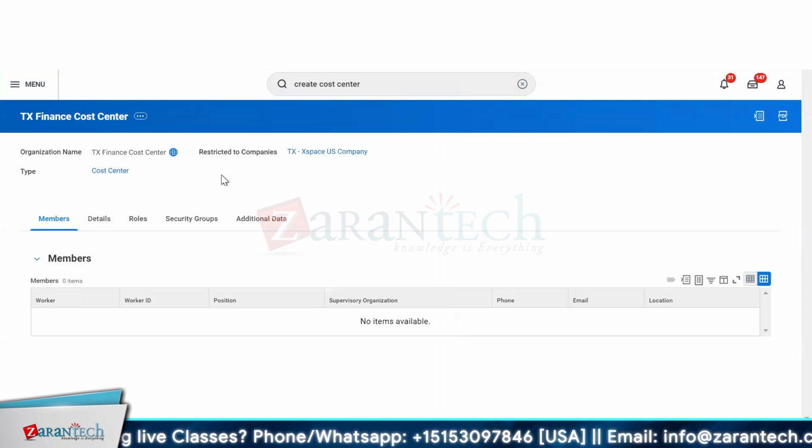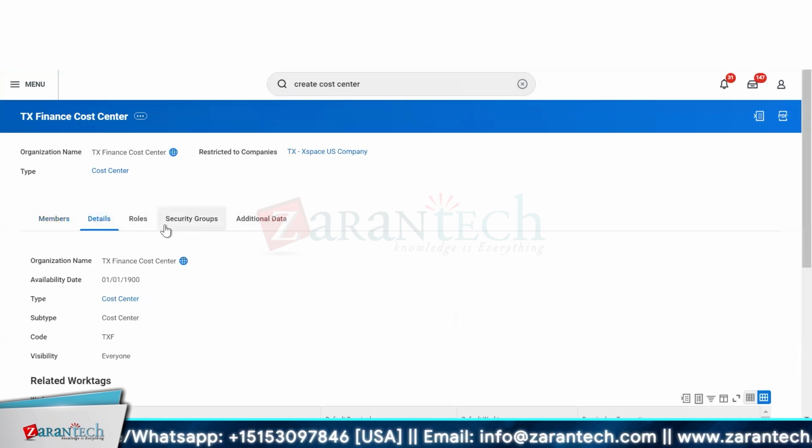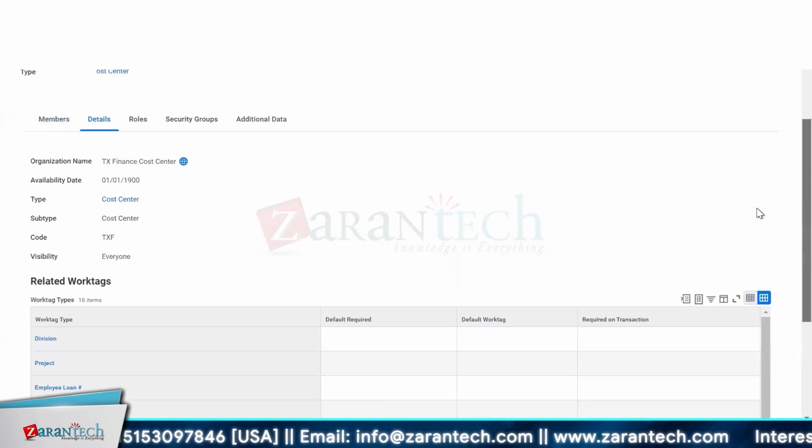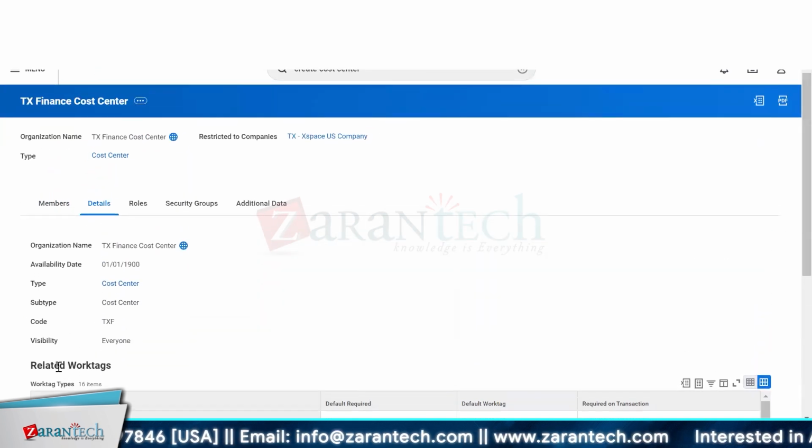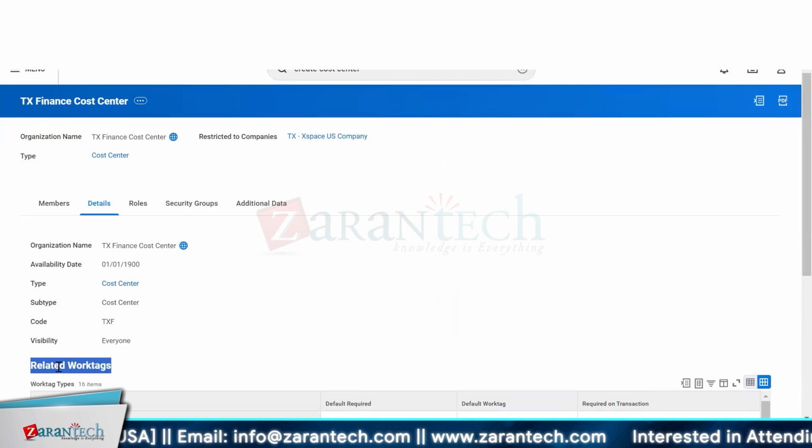Okay. Now there are a couple of other areas, that is role, security group, additionals. We will discuss these securities and roles later on. Then we have related work tag. What is a related work tag? We will discuss this point as well. We have a dedicated session on this related work tag.